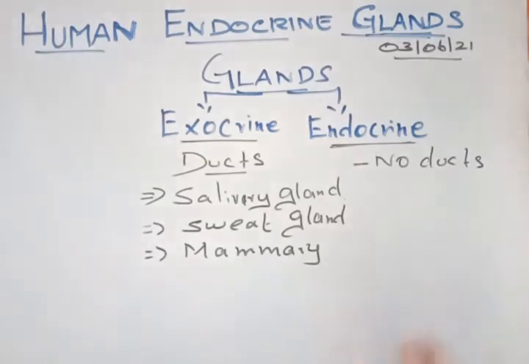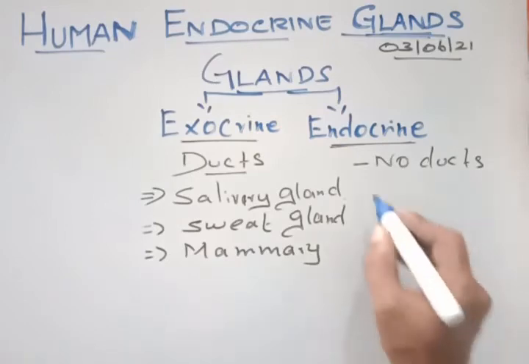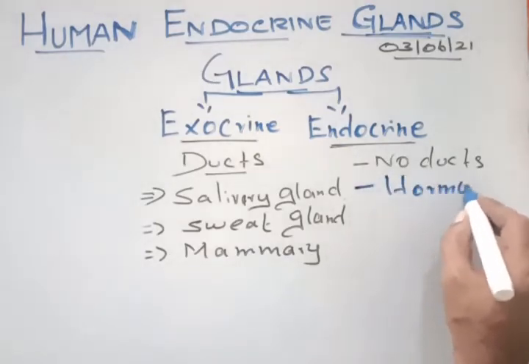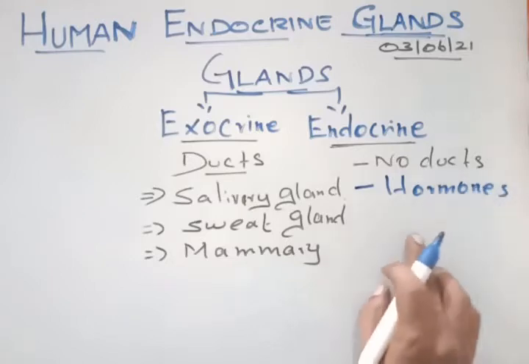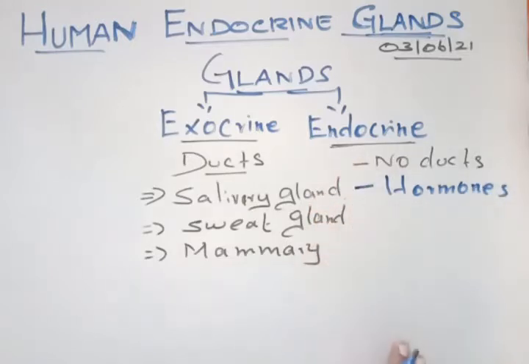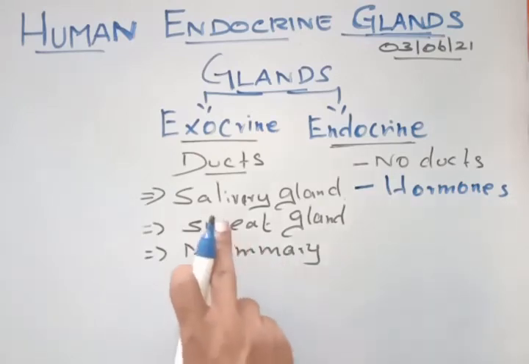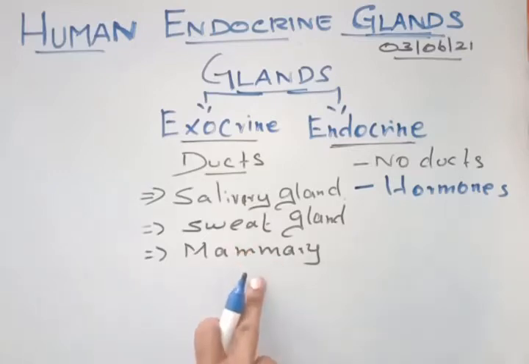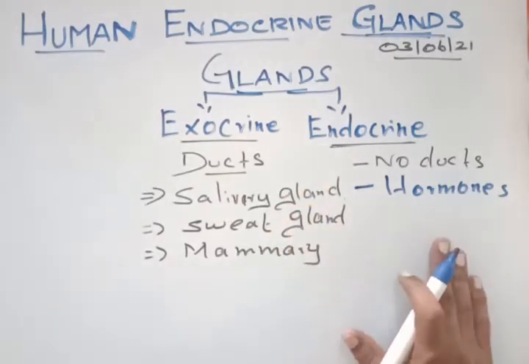The substances synthesized or secreted by the endocrine glands are the hormones. Now, the salivary gland secretes saliva, the sweat gland secretes sweat, and the mammary gland secretes milk. Likewise, the endocrine gland secretes hormones.